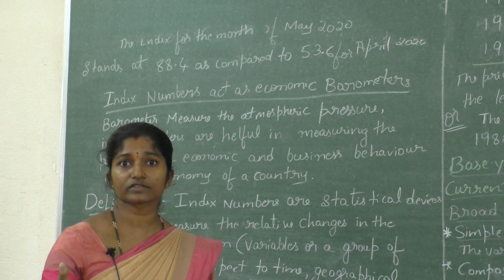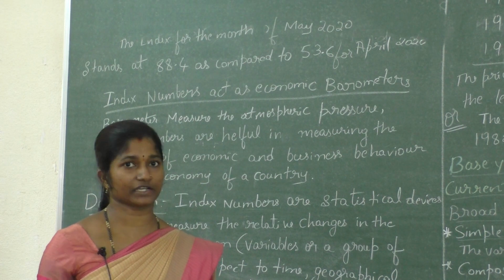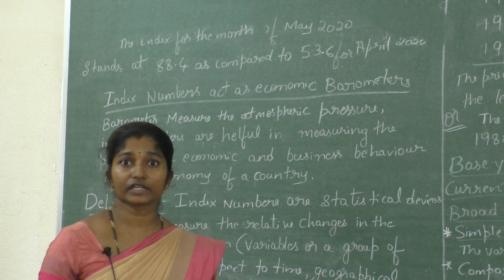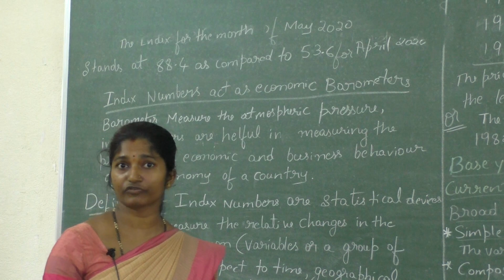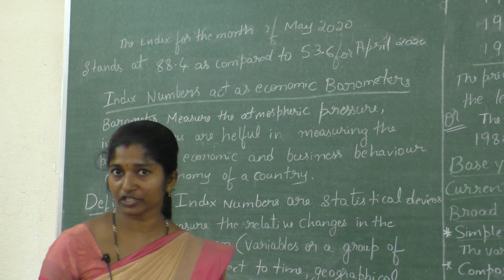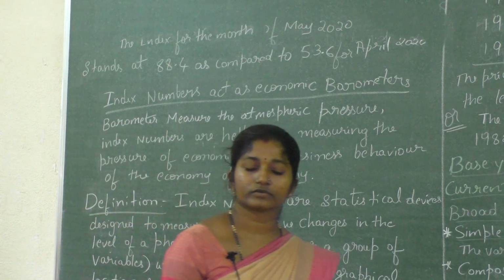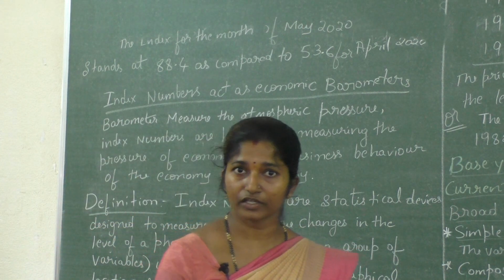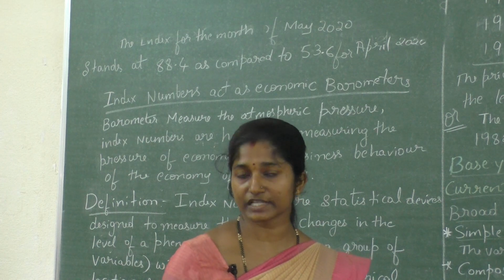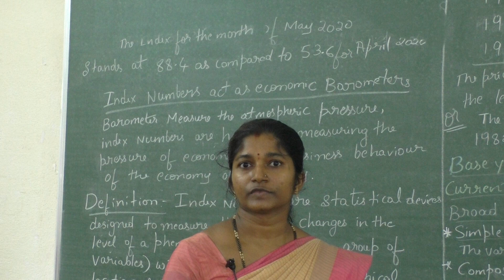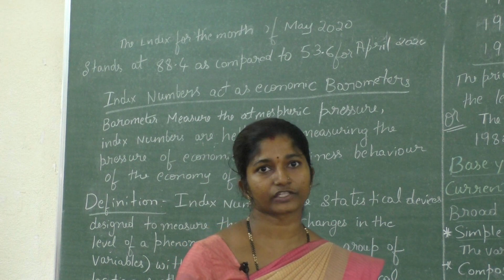Also the price of commodities, that is milk and milk products, cereals, etc. These are examples. Other examples we can notice are volume of trade, factory production, industrial production, agricultural production, imports, exports, and sales and profits in business activity.